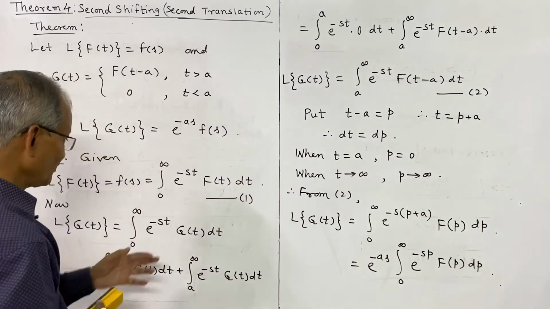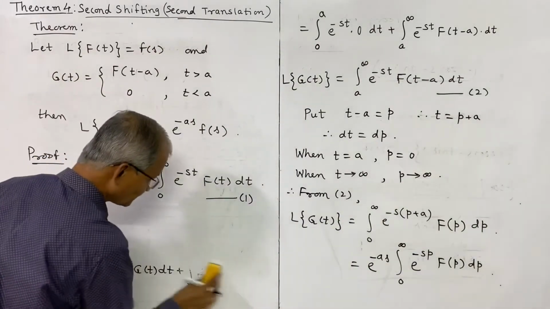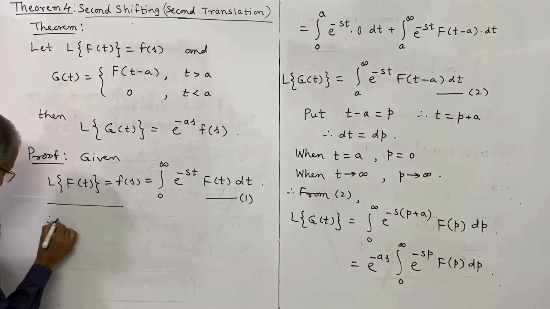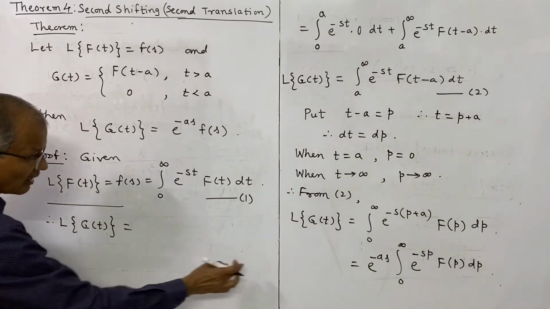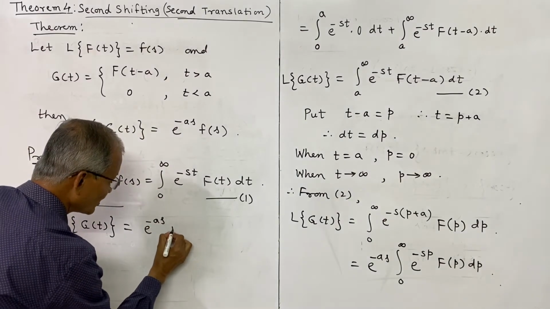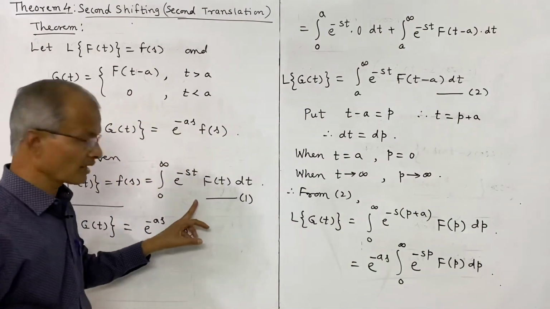So that can be written from 1. Therefore L of g of t is equal to e power minus a s, and what remains is exactly F of s, because both the integrals are exactly the same.